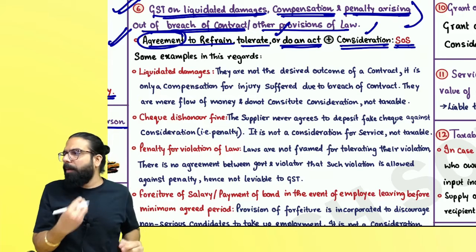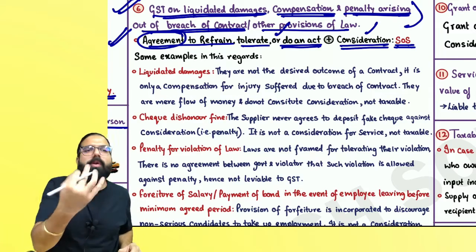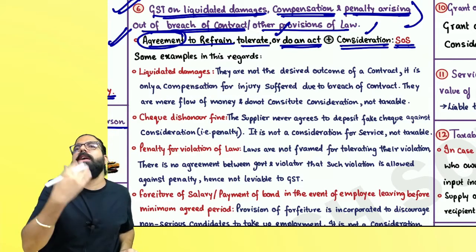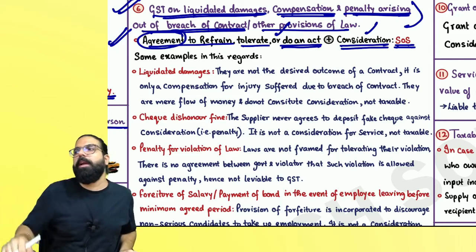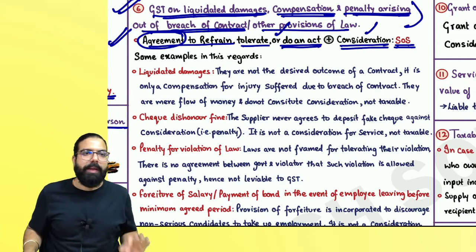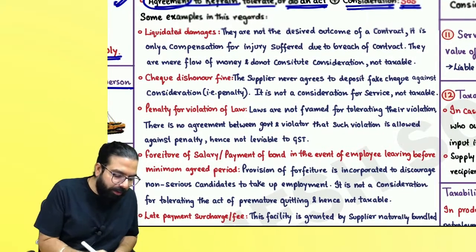Only consideration coming: if you have not gone ahead and done something, it means you have not done quid pro quo, then Baba, it will never be a supply. Can I go ahead, everyone? Now, particular situations have been taken.